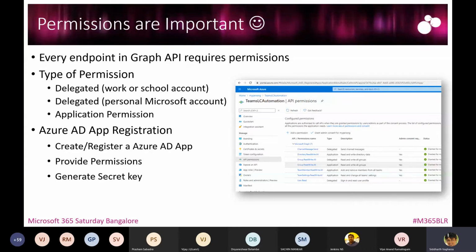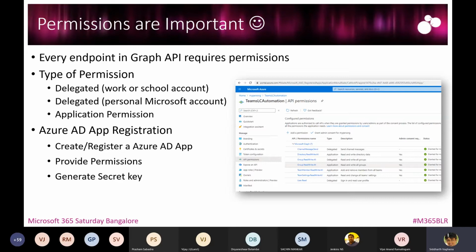Then there is an application permission, where you are giving permission to call that Graph API to a client, or to whatever customization you are doing, using client ID and client secret. How is this done? This is done using Azure AD app registration, which we will walk through.